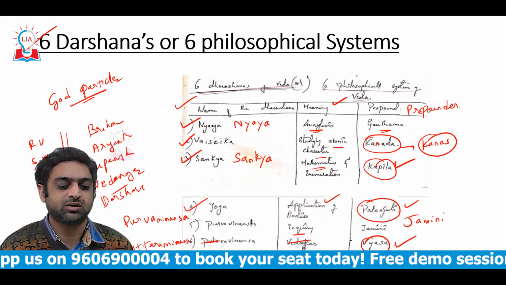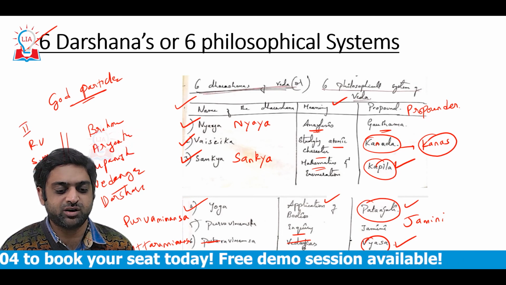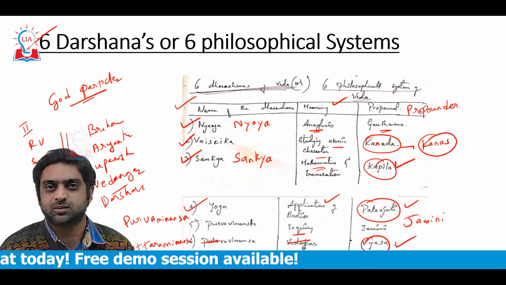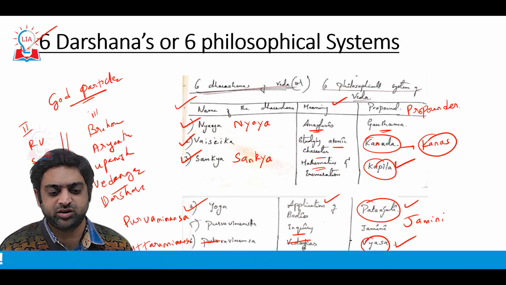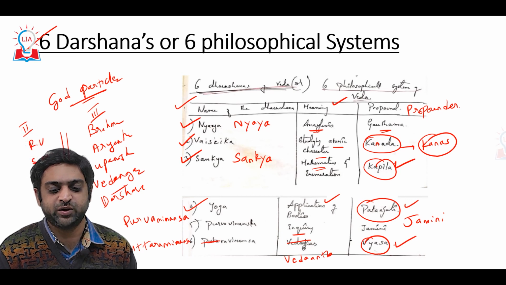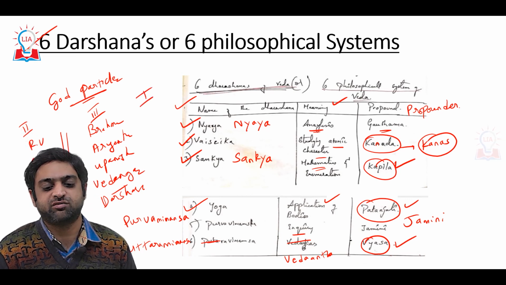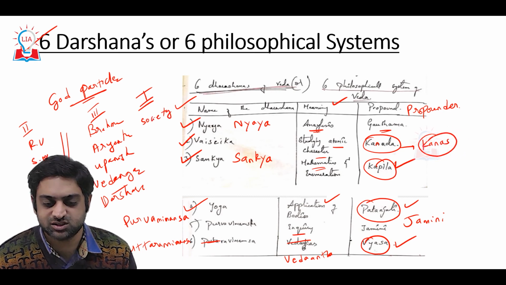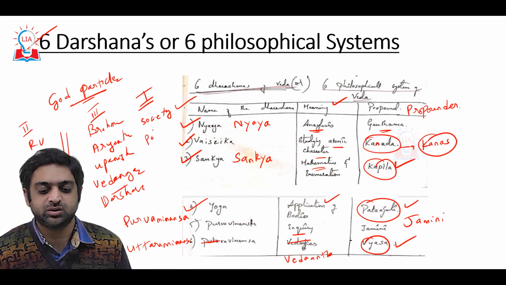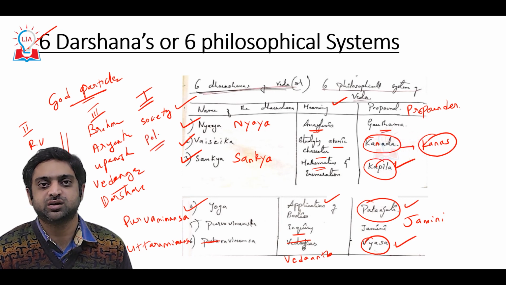You can find this in part 3 of the Vedic Society Culture video, and in part 1 you can find the Vedic society, the Varna system and the Ashrama system, and also the political organization during the Vedas.